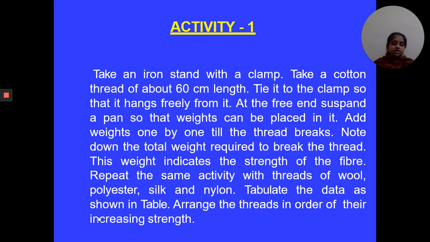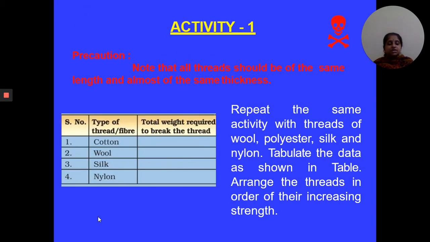Now, repeat this activity with threads of wool, polyester, silk and nylon. If we repeat this activity with wool, polyester, silk and nylon, then we get a conclusion. What conclusion will we get? We will get the conclusion that this nylon fiber is very strong compared to any other natural fiber.